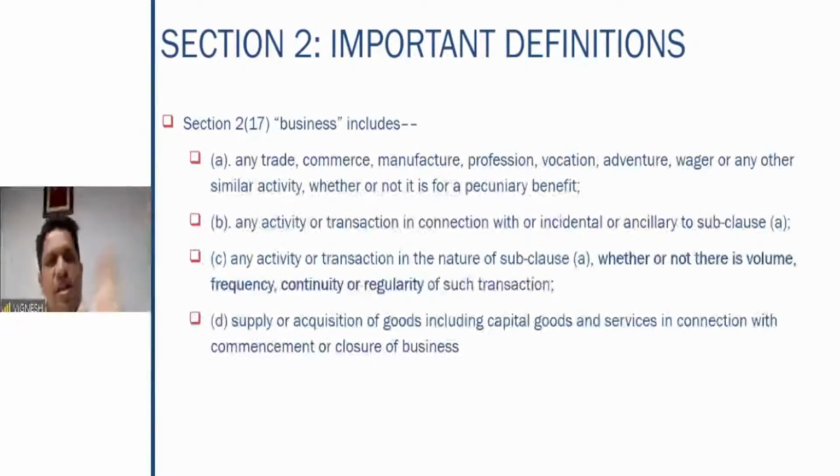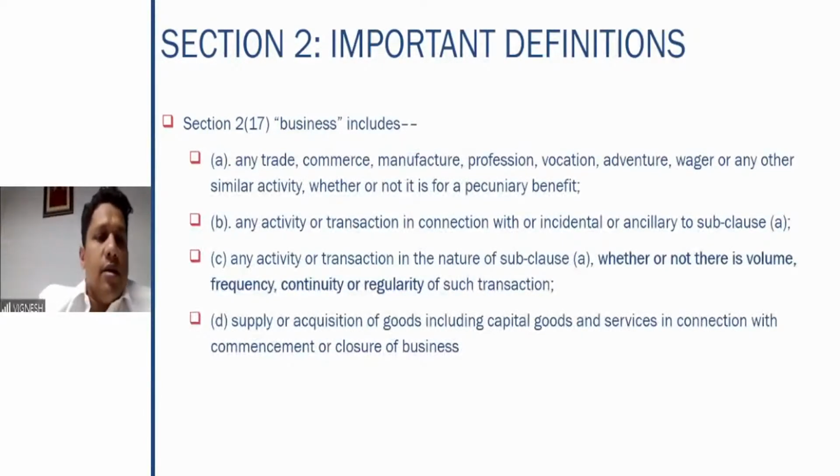You can do even one transaction, but if it comes under what is given in subclause A, it is definitely a business. You can just come here, sell one product, and then shut your business. Whatever sale you have done, that very much comes under business. Just because you did one sale and stopped, it doesn't mean that it is not a business.